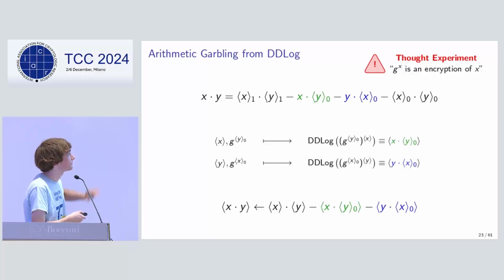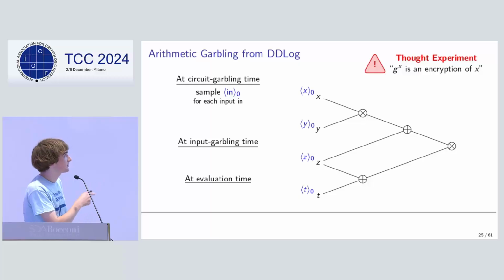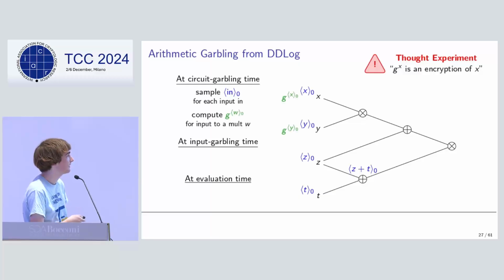So garbling the circuit would look like this. You start out with garbler shares of all the inputs, and can compute a garbler share for addition. Then for multiplication, you need to encrypt the garbler shares. Then the garbler can continue doing this process, encrypting all the garbler shares, and you get garbler shares of the output. Once the garbler sends all these encryptions together with the evaluator's input shares, they can evaluate the corresponding inputs.